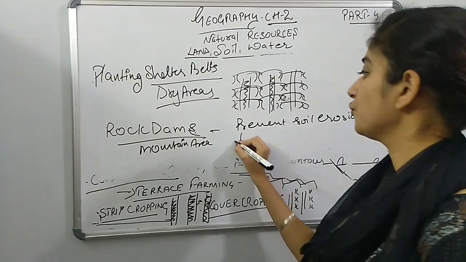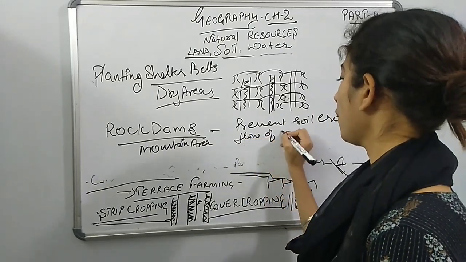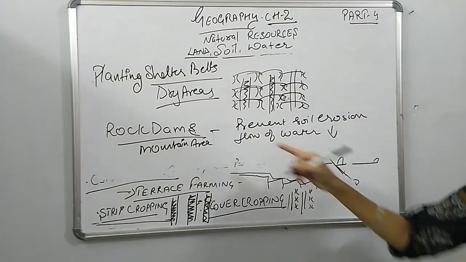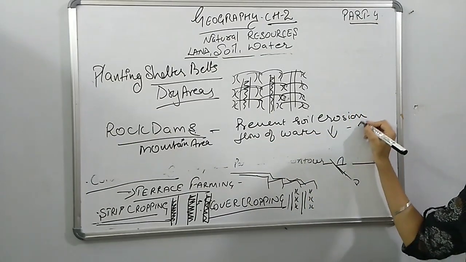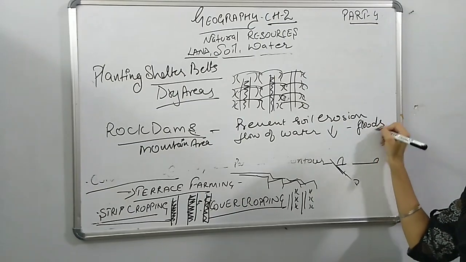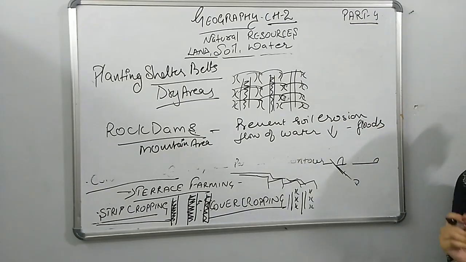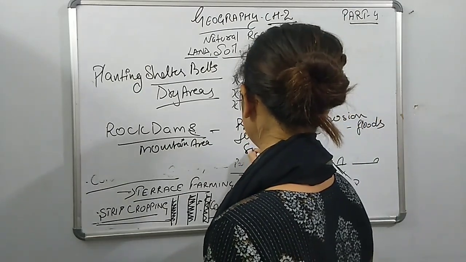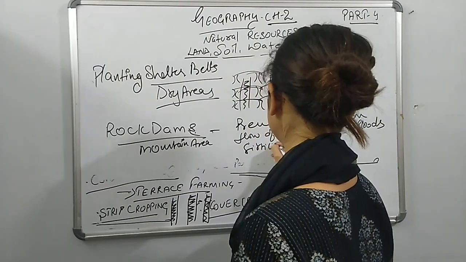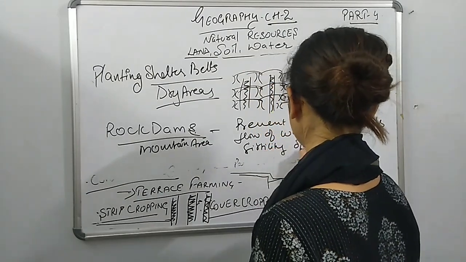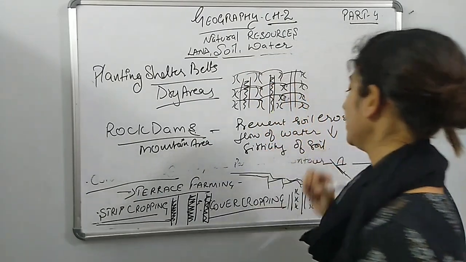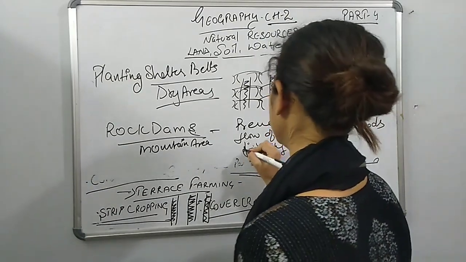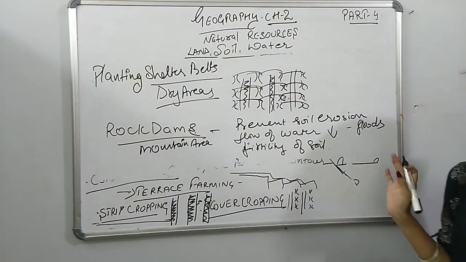To reduce the flow of water or floods. All these are to protect the fertility of soil.